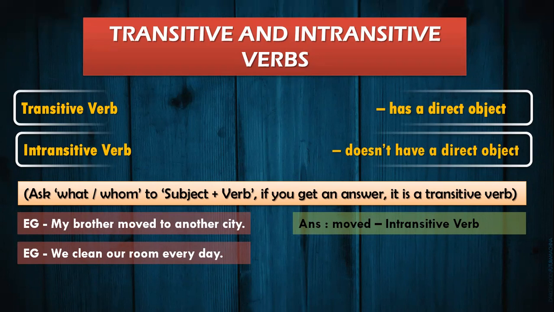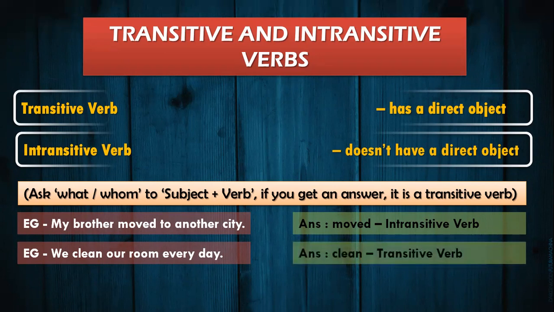So let's ask, we clean what? Are we getting an answer? Yes. What do we clean? We clean our room. So isn't it that our room is working as a direct answer for our question what or whom? Yes. That's why the word clean is a transitive verb.